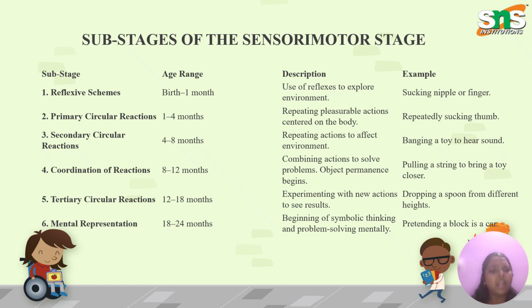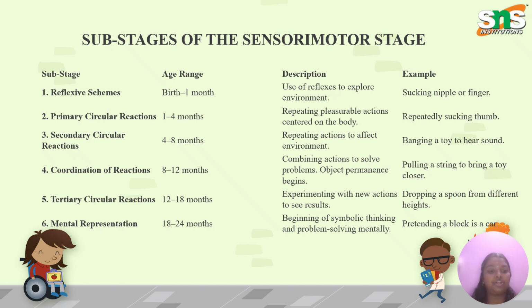Next is coordination of reactions, that is 8 to 12 months. Combining actions to solve problems, object permanence begins. For example, pulling a string to bring a toy closer. They will be able to solve some problems, like pulling a string to bring a toy closer.